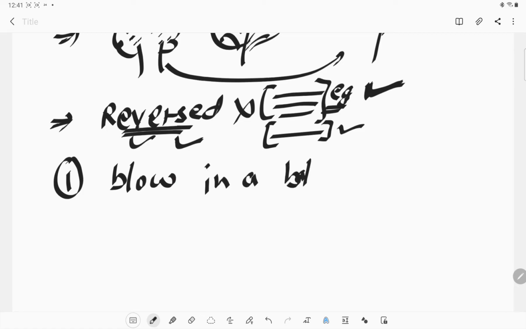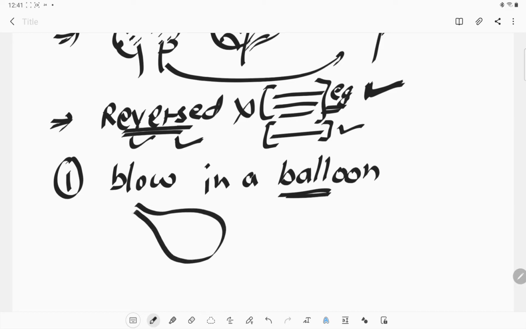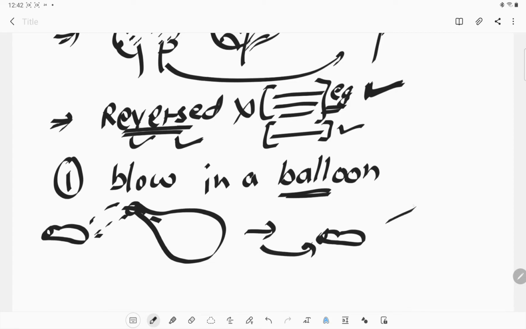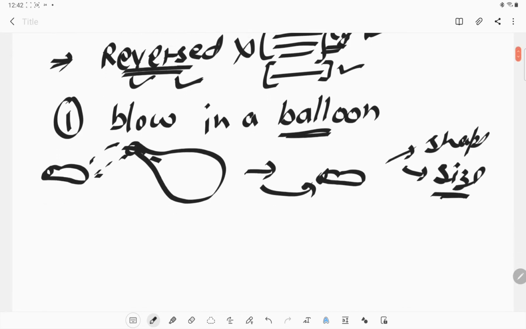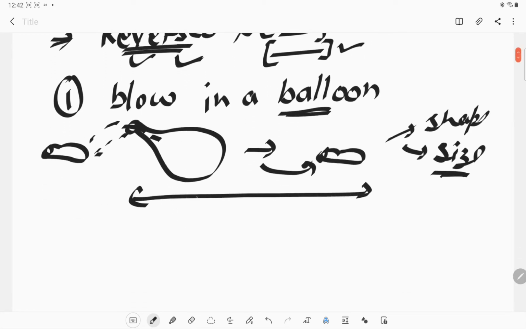If we take a balloon and blow into it, what happens? The balloon size will increase, and at the same time if we remove that air out, the size of the balloon which was present initially will be the same again. The size and shape of the balloon will remain the same, so we can say that this process is reversible.